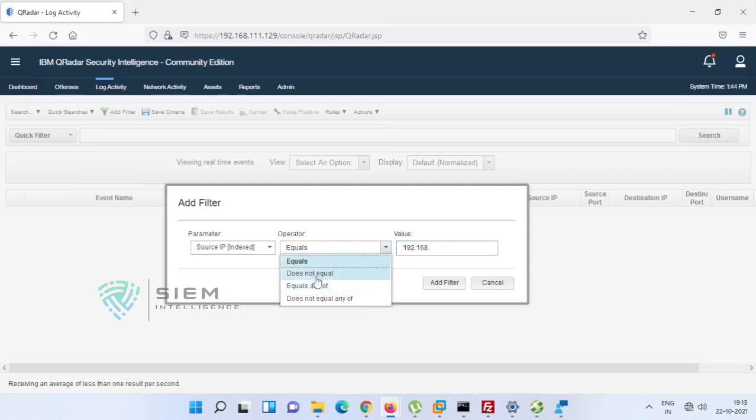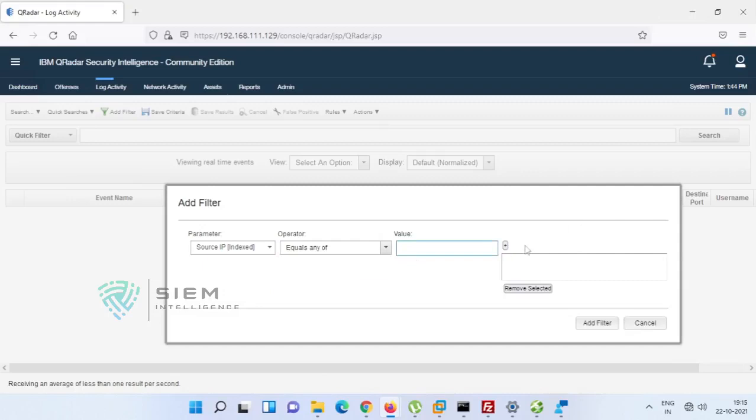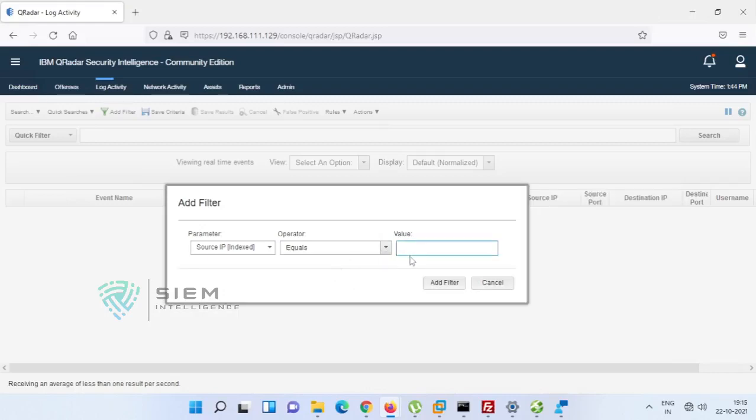The options are: source IP equals, source IP does not equal, equals any of, which means multiple. If you want to give multiple IPs, or does not equal any of, you can also give multiple options. I am explaining one of these. For the source IP index, this is the indexed data. Now I am going to search and see how much faster it is.